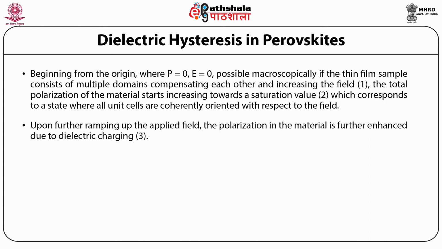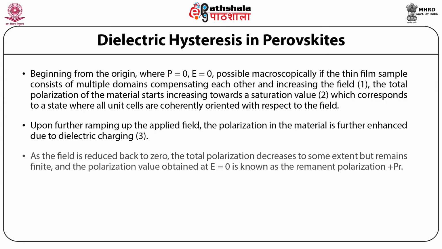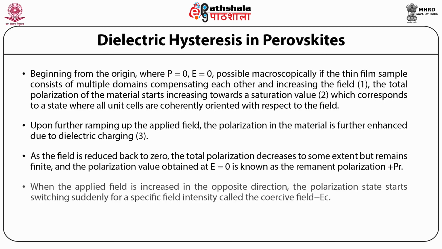Now, upon further ramping up the applied field, the polarization in the material is further enhanced due to dielectric charging. As the field is reduced back to zero, the total polarization decreases to some extent but remains finite, and the polarization value obtained at E equal to 0 is known as the remanent polarization, PR. When the applied field is increased in the opposite direction, the polarization state starts switching suddenly at a specific field intensity called the coercive field, denoted by EC.